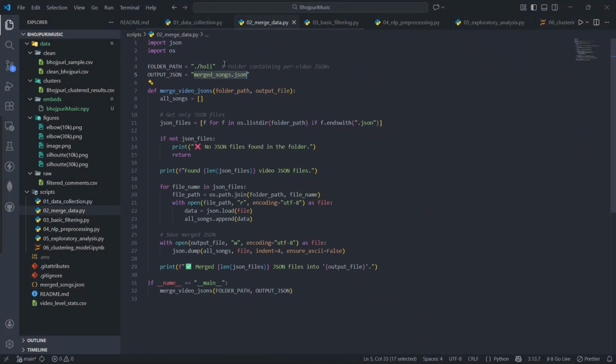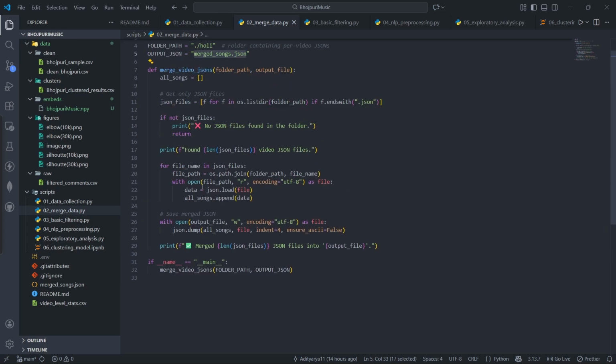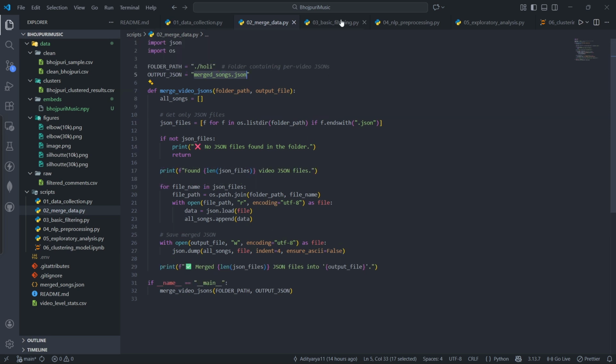For cleaning, the second Python file says merge data, please ignore the file name. So there is a folder path and an output JSON, and I have combined all those JSON files into CSV format.